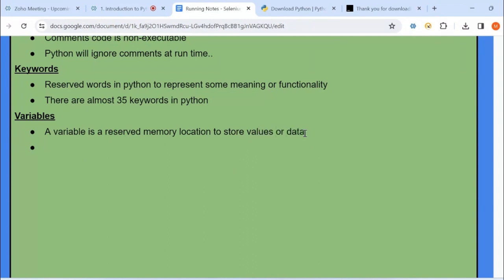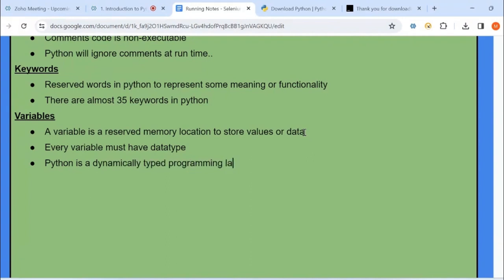Very important. Similarly, every variable must have a data type. But very important, Python is a dynamically typed programming language.